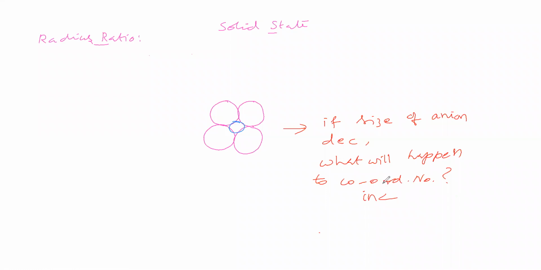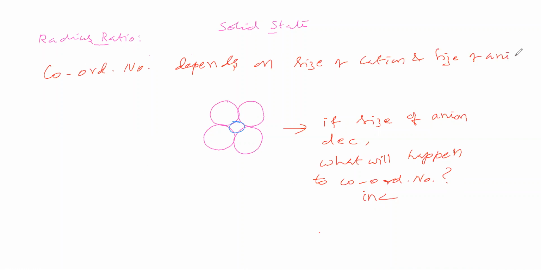Then shall we come to the conclusion that the coordination number depends on the size of the cation and the size of the anion? Because when you change the size, you are changing the coordination number.